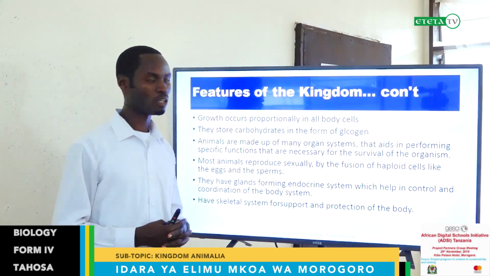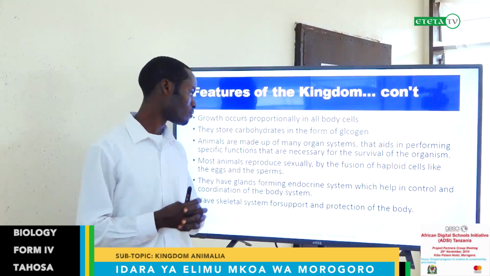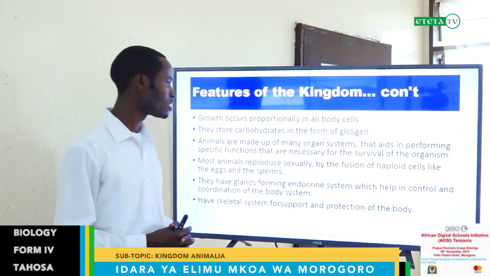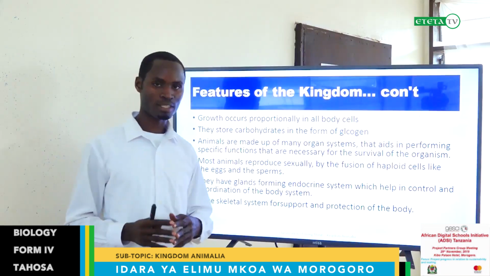They reproduce sexually. We have males and females, and reproduction occurs by fusion of the haploid cells, like the eggs and the sperms.